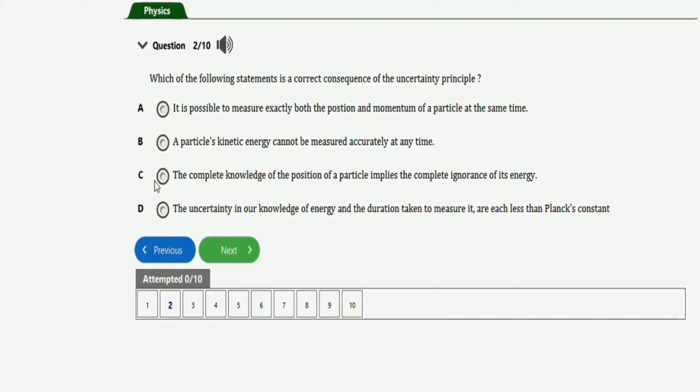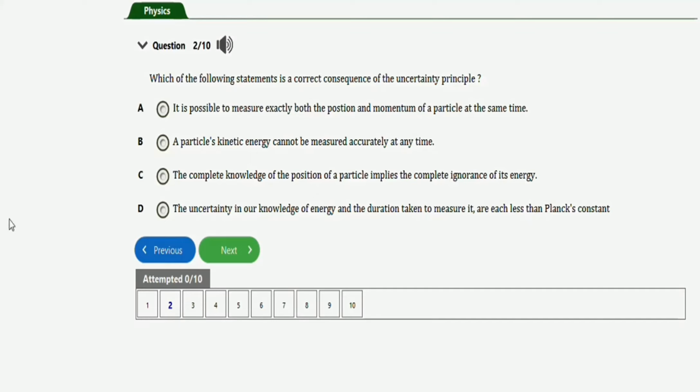D, the uncertainty in our knowledge of energy and the duration taken to measure it are each less than Planck's constant. So guys, the right option for this question is option B, a particle's kinetic energy cannot be measured accurately at any time. This statement in option B is a correct consequence of the uncertainty principle.